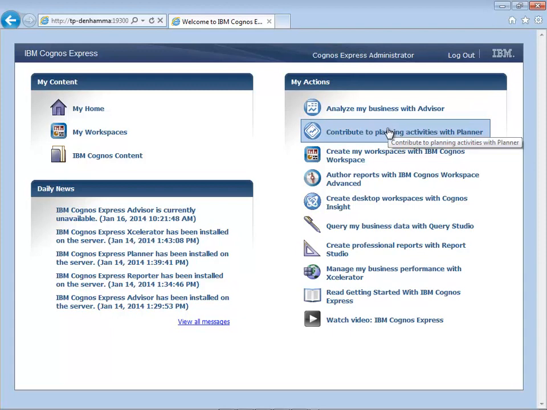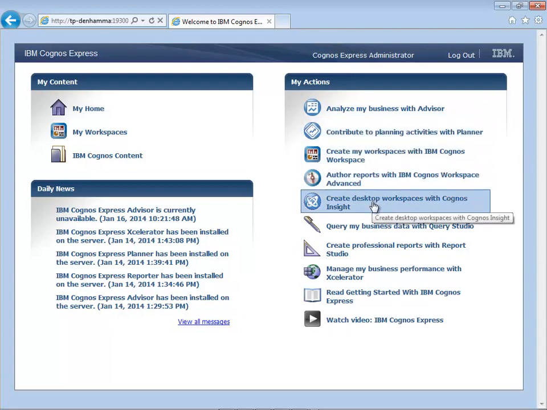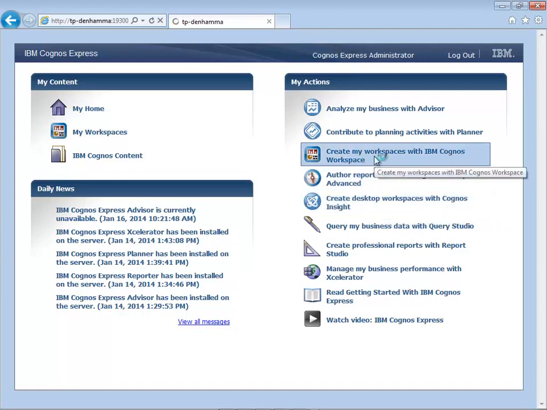Within the one console, I have access to enterprise caliber reporting, dashboarding, and ad hoc querying capabilities of Cognos BI, along with the planning, budgeting, and forecasting and scorecarding capabilities of Cognos TM1, all within a single interface. Let's begin by reviewing our performance metrics within a dashboard created in Cognos Workspace.